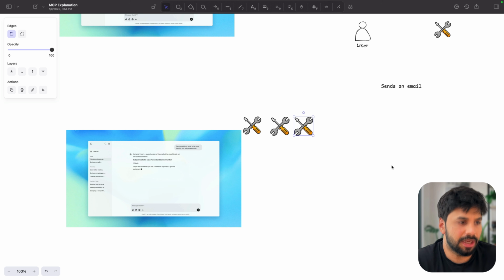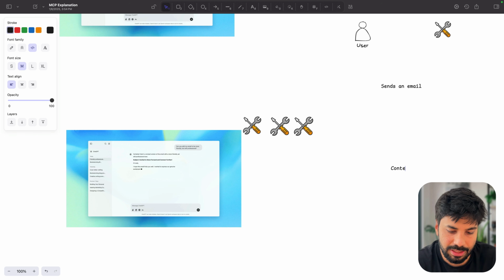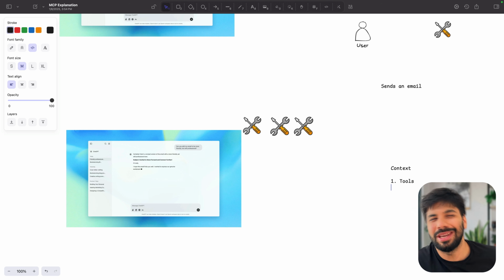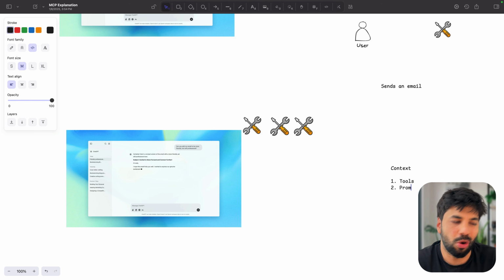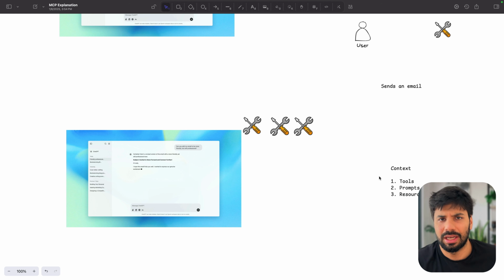Now, context can be in the form of, let me write that down. Context can be, let's say, first, very important, tools only, which is majorly used. Second, there can be prompts as well. Third, there can be data. I guess it is resources, then data resources. So I will show you what all of them are. But again, just providing the context.